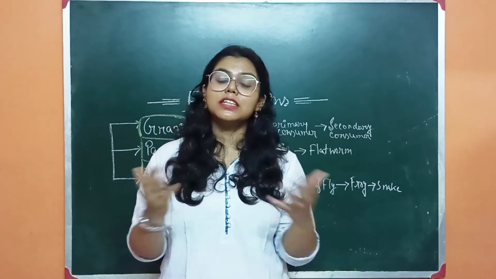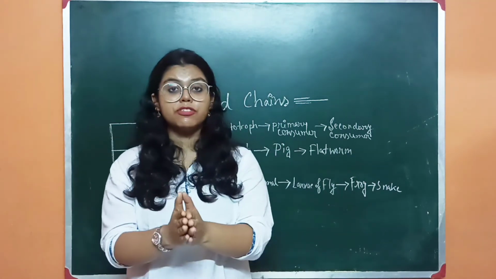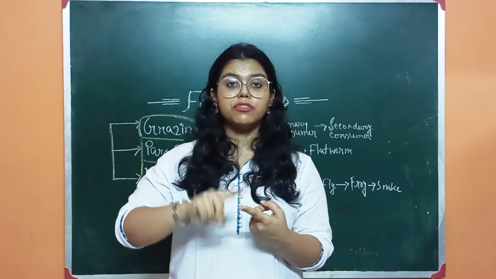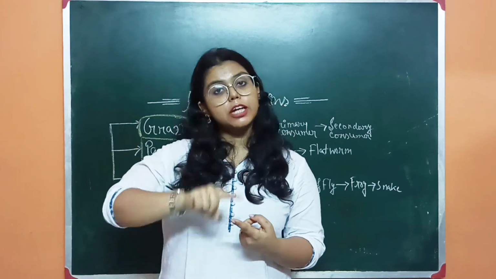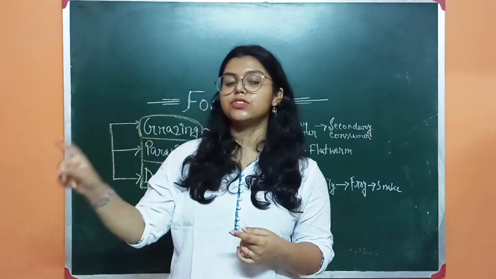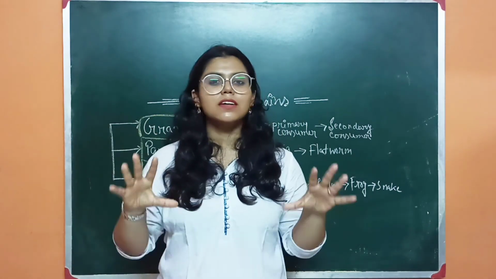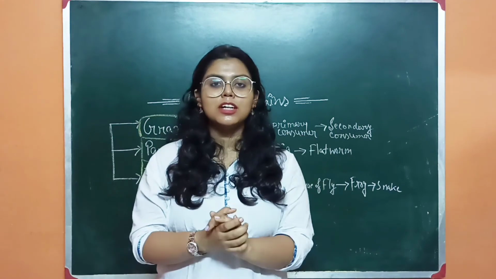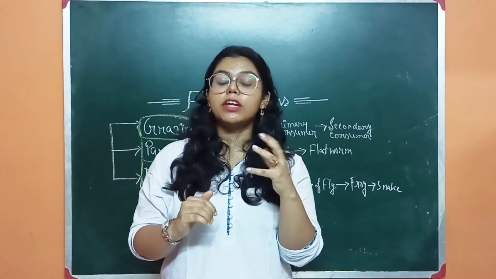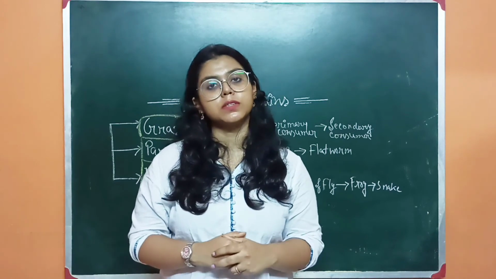Okay. So this is it about today's video, and let me tell you one thing. Basically the end part of the grazing food chain is the starting point of the detritus food chain. This is basically a note. Okay, this is just a note, nothing else, because it is a very important thing in our ecosystem.